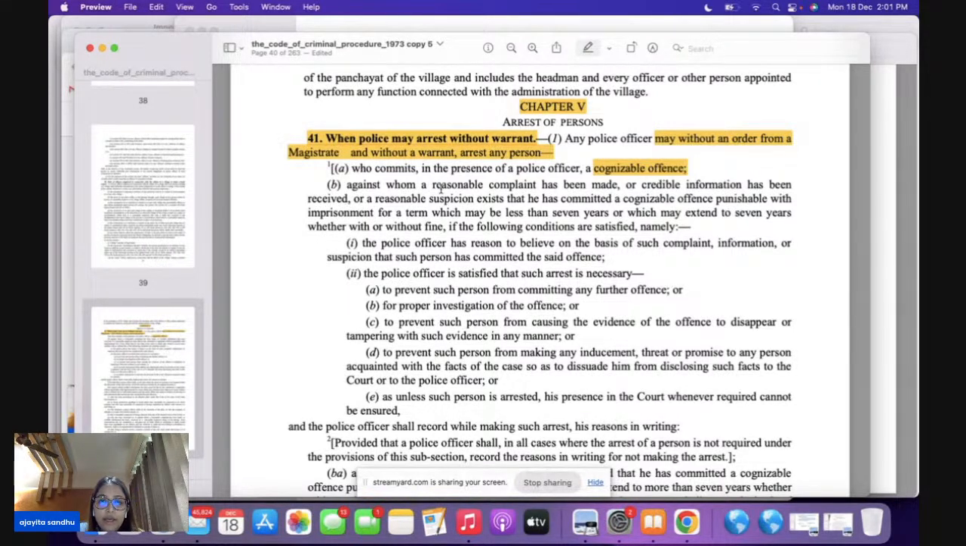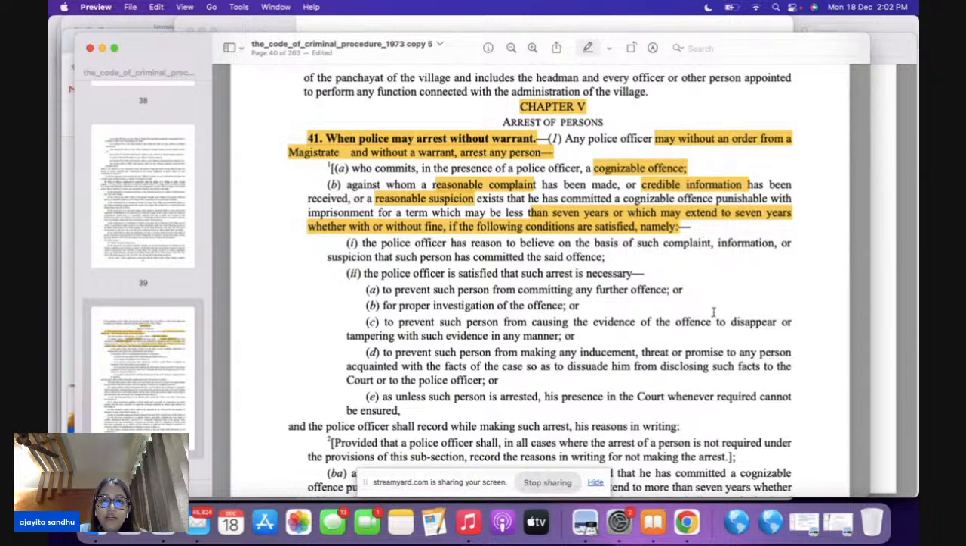So this is the acronym. R, reasonable complaint. C, credible information. Then R again, reasonable suspicion. So the acronym here is RCR. Reasonable complaint, you have received credible information, or there is a reasonable suspicion also. What is it? That a person has committed a cognizable offense which may be punished with imprisonment for less than 7 years, or which may extend to 7 years, with or without fine, if certain conditions are fulfilled.